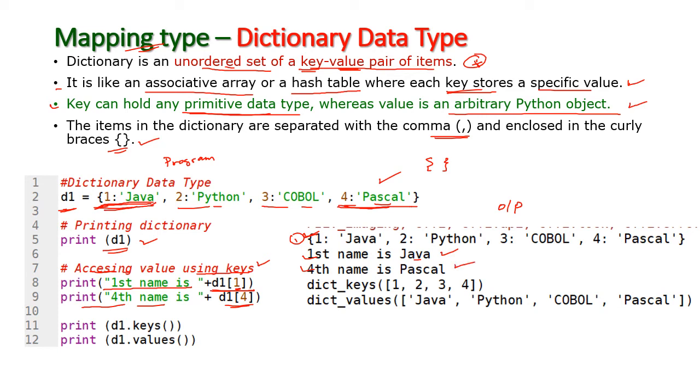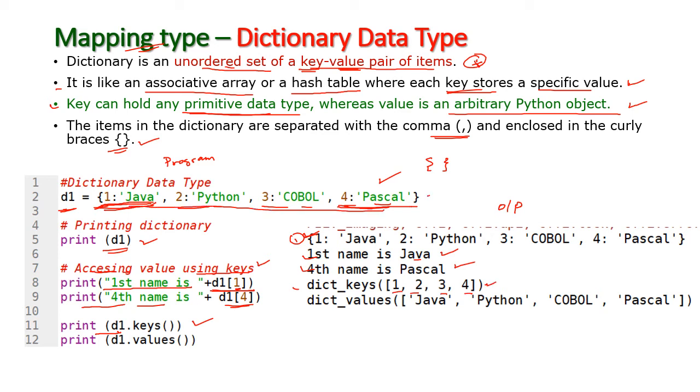Okay, and next I am going to print D1 of keys. How many keys are there in this D1? D1 is a dictionary, isn't it? So the dictionary keys are 1, 2, 3, 4. So we are having only 4 in the dictionary.